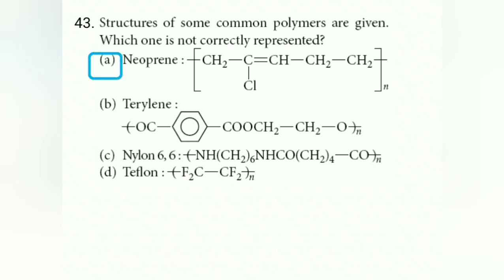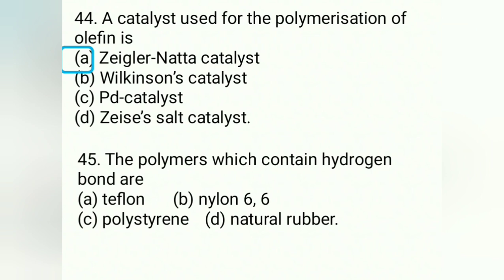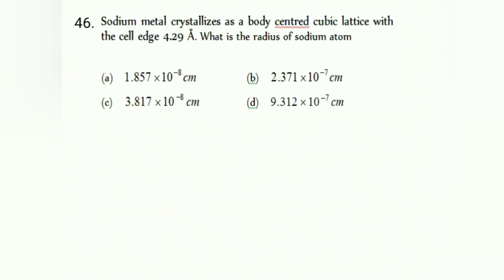Remaining is correct. 44. A catalyst used for the polymerization of olefin. Olefin means ethene. Remember, alkenes are called olefin. Ethene, in conversion to polyethene, we will use Ziegler-Natta catalyst. Hence the answer for this question is A. 45. The polymer which contains hydrogen bond. Remember, Teflon, polystyrene, natural rubber do not have, but nylon 6,6, hexamethylene diamine and adipic acid is present. Hence remember the answer for this question is B.